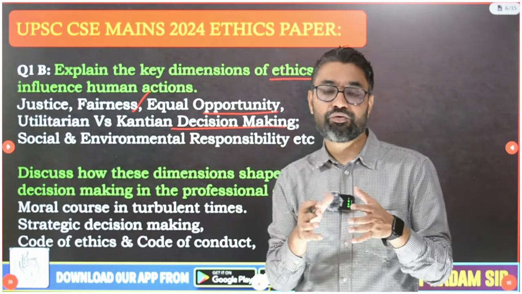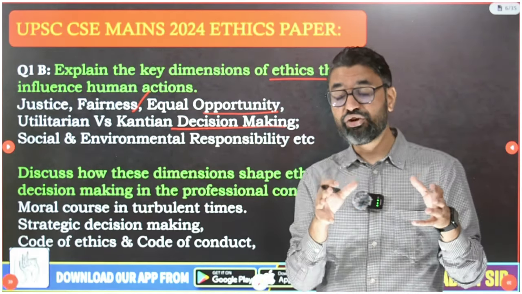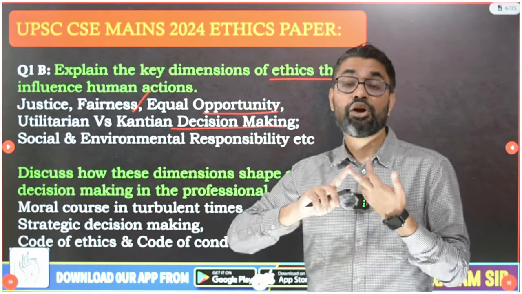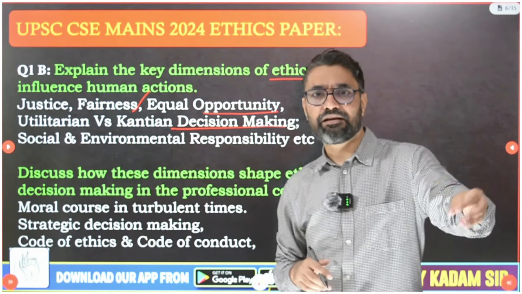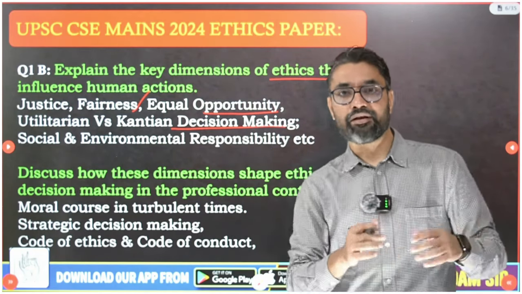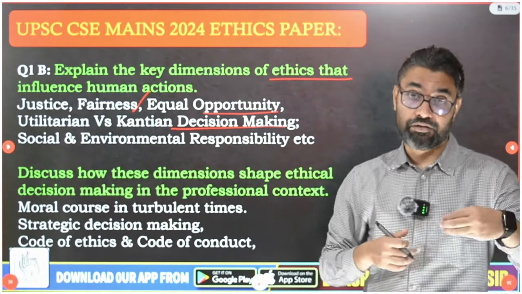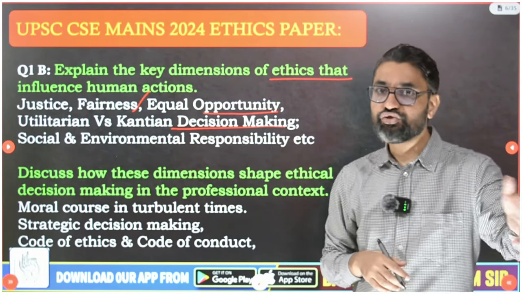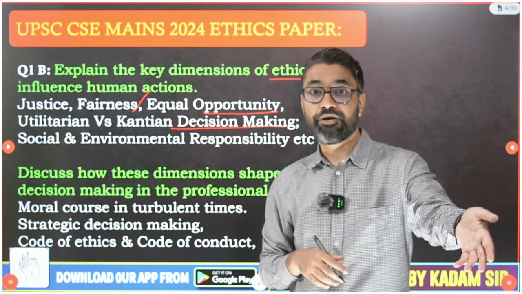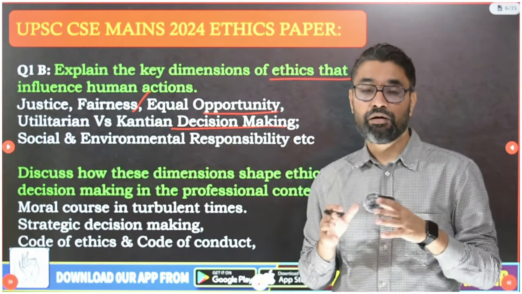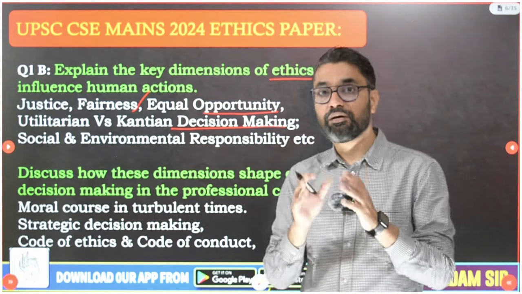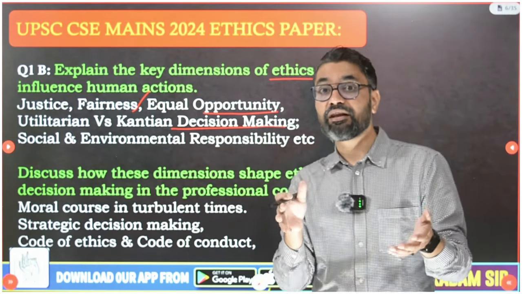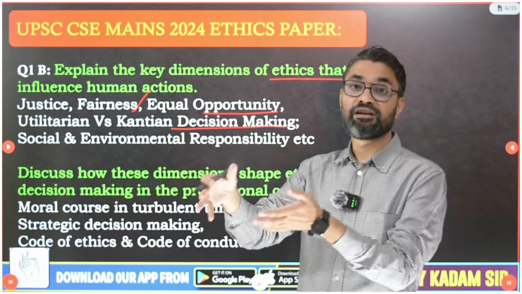You need to think about right parameters. You need to take action out of goodwill. You need to respect your labor's dignity, autonomy. You can't just say, I'm paying him more salary, then he should keep working. Doesn't matter whether it is 12 hours or 10 hours, I'm giving him extra money. That is utilitarian logic: he is working extra, I'm paying extra. But are you giving due credit to the employees' health, safety, their dignity, their work-life balance? That means being Kantian.